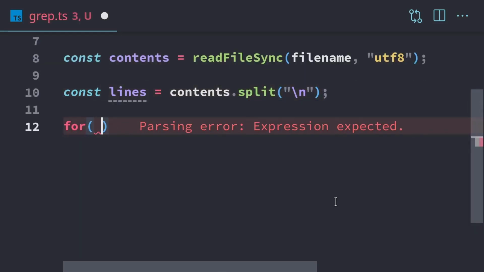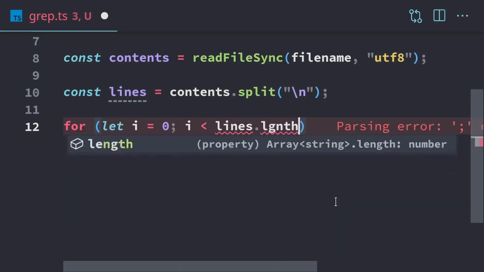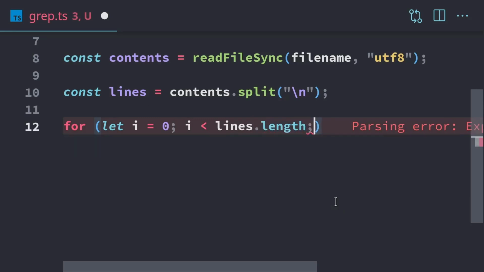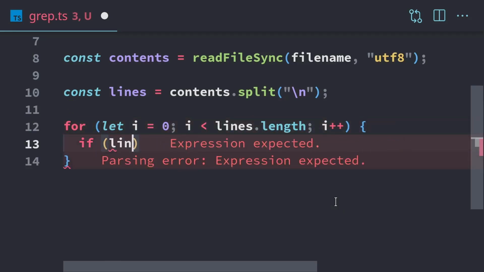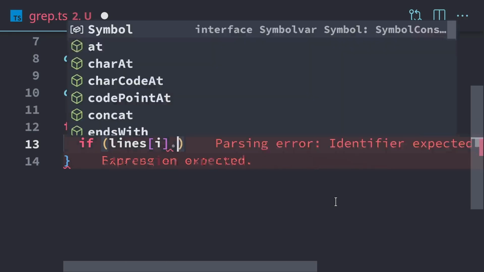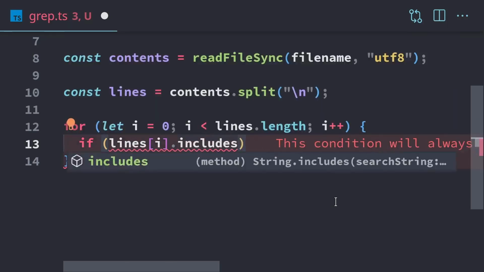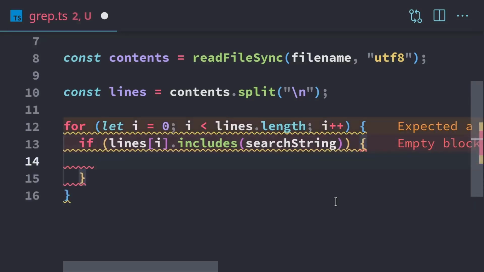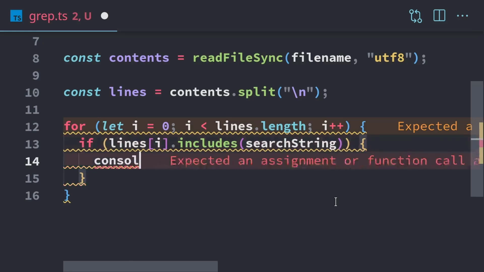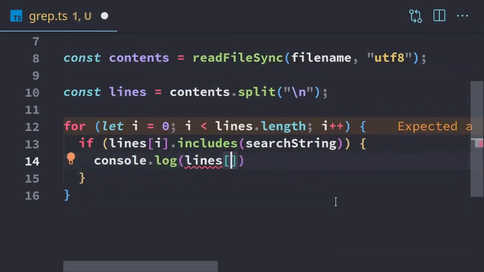We'll use a for loop. So we'll be let i equal 0. We only want to loop up to the lines.length. And on each line, we're just going to increment i. We use if. So if our current line, lines[i], if that includes, .includes will search the string for us. If it includes the search string, then what we'll do is we'll print it out. So we'll have console.log. That's going to be lines[i].